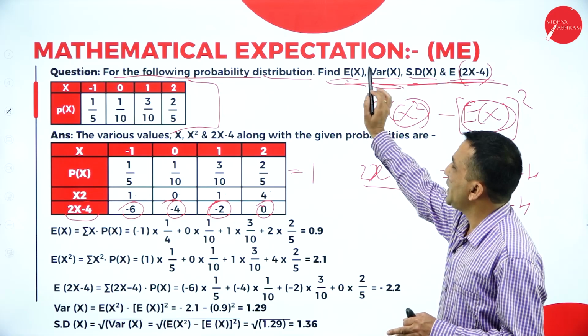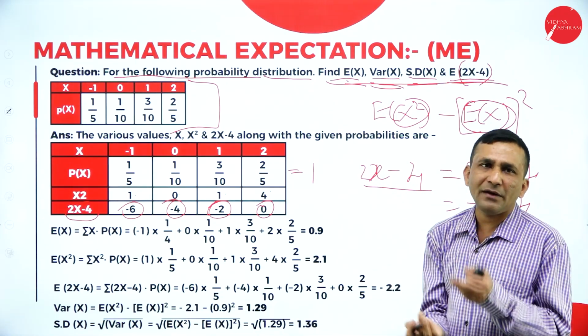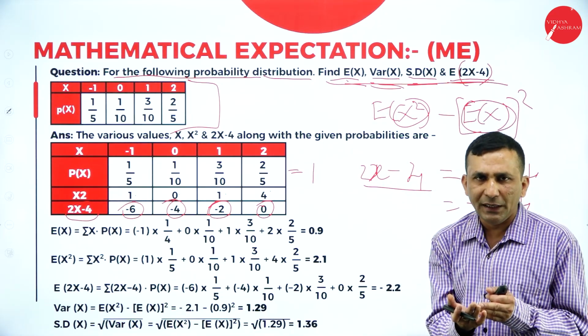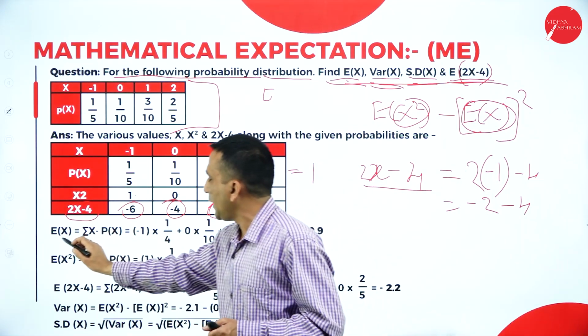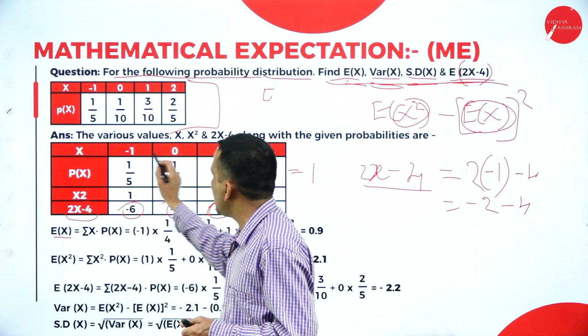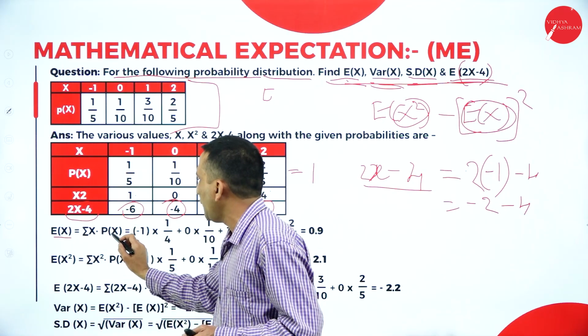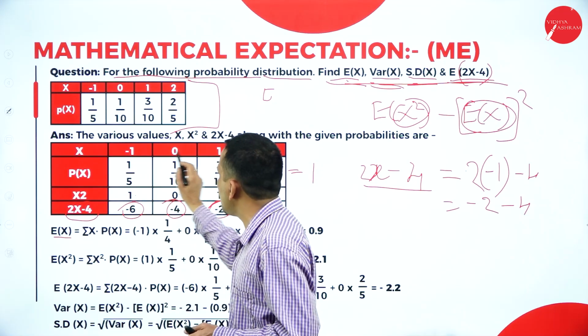Find E of X. Any X, if you multiply it with its particular probability, you are getting E of X. The formula is very simple, I have already written it here: E of X is sigma X into P of X. Now we have the X series values directly.